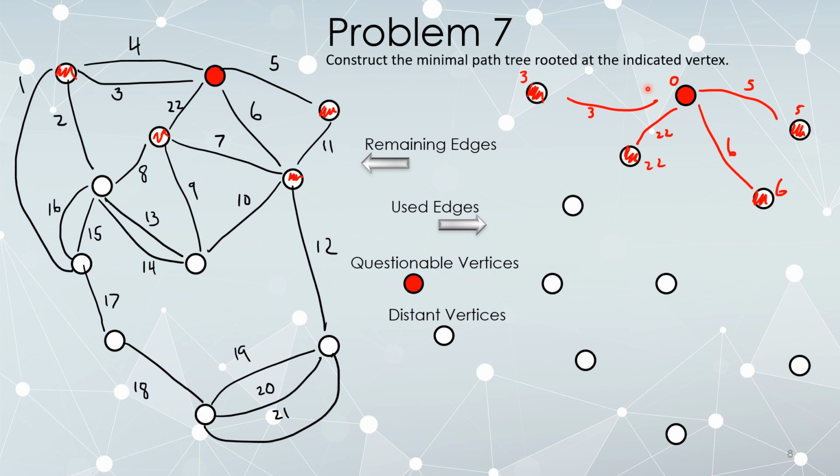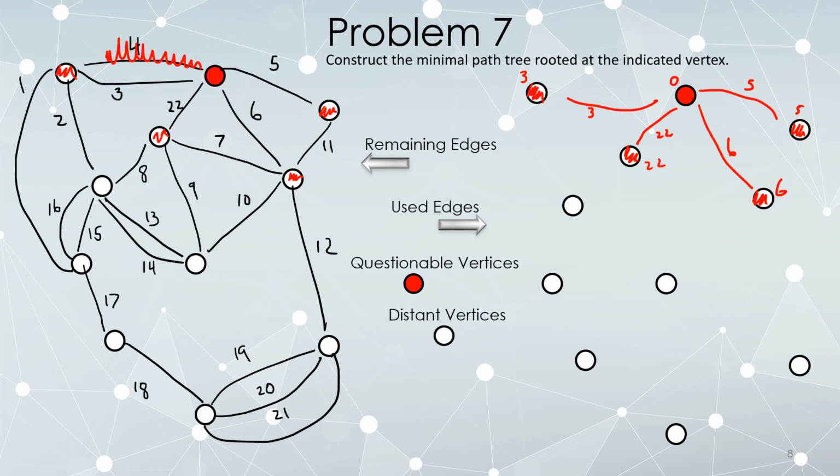Even though I deleted this edge, it was not in the round of action that I put it in. So I don't delete it from this graph on the left yet, but let's do that again. Let's try putting it in now. And we quickly see, oh, that's worse. So I'm going to delete it. And since I'm deleting it in the very so-called round of action that I tried to put it in, I am going to delete it from the graph on the left. This is no longer ever going to be considered.